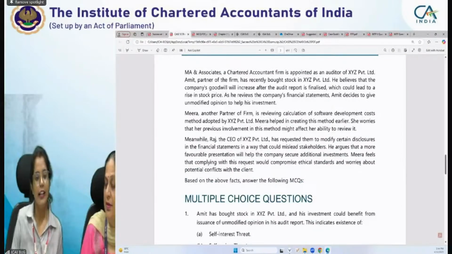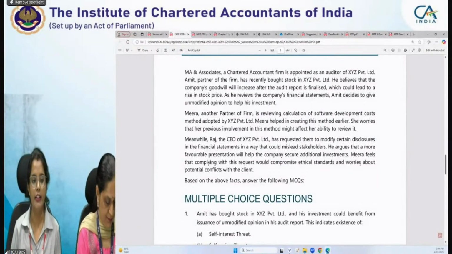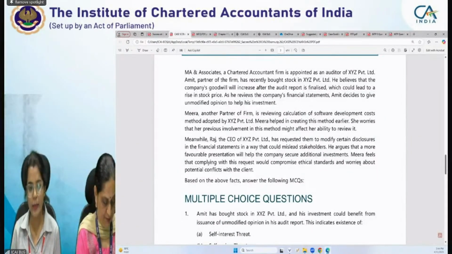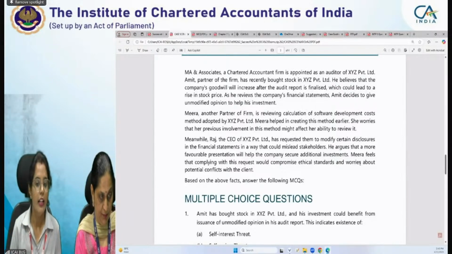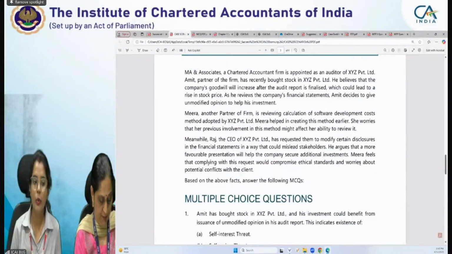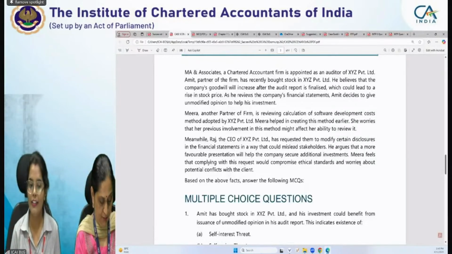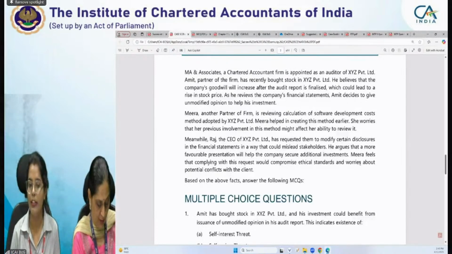M&A Associates, a chartered accountant firm, is appointed as an auditor of XYZ Private Limited. Amit, partner of the firm, has recently bought stock in XYZ Private Limited. He believes that the company's goodwill will increase after the audit report is finalized, which could lead to a rise in stock price. As he reviews the company's financial statements, Amit decides to give unmodified opinion to help his investment. Mira, another partner of the firm, is reviewing calculation of software development cost method adopted by XYZ Private Limited. Mira helped in creating this method earlier. She worries that her previous involvement in this method might affect her ability to review it.